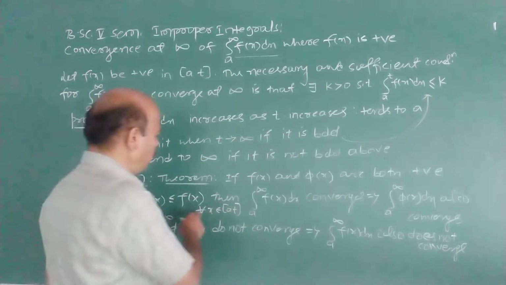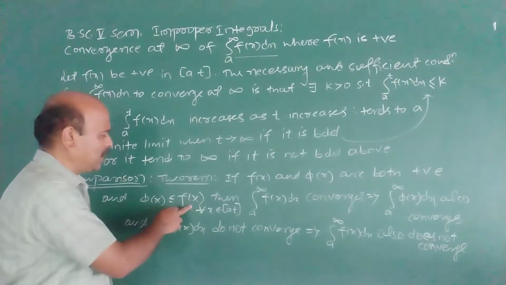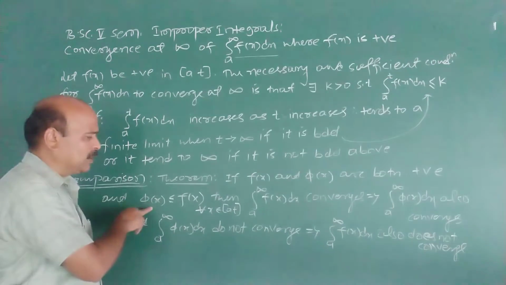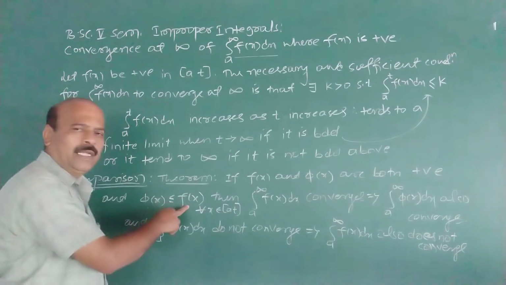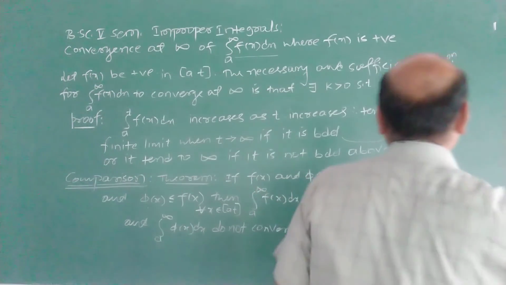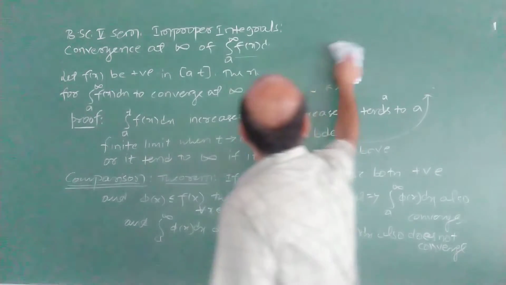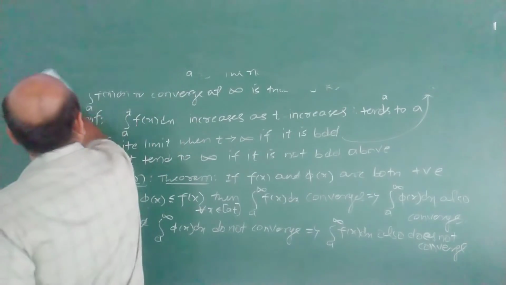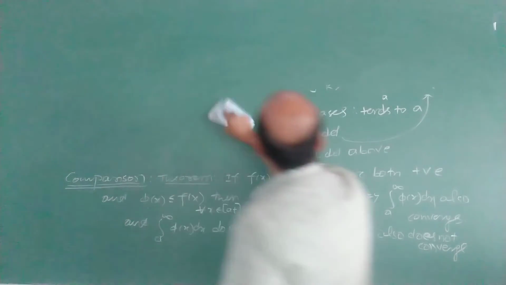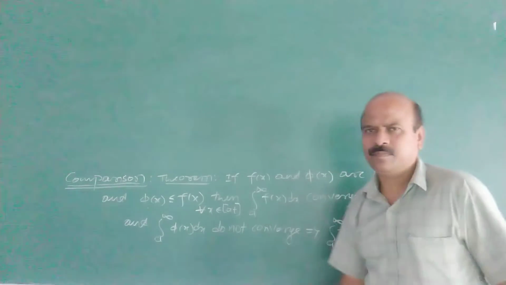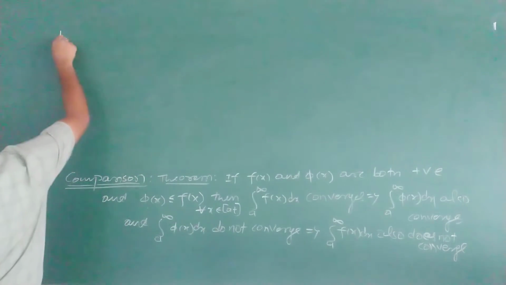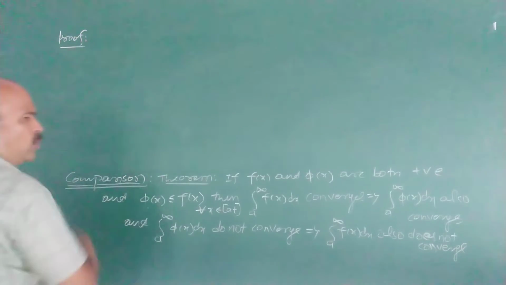Then if the integral from a to infinity of f(x) converges, it implies the integral from a to infinity of phi(x) converges. If the integral from a to infinity of phi(x) doesn't converge, it implies the integral of f(x) doesn't converge. This is the theorem. Now first we prove this. The proof is based on the previous result. What is the previous result? The previous result is the necessary and sufficient condition. Using that we can easily prove this. Proof of this.